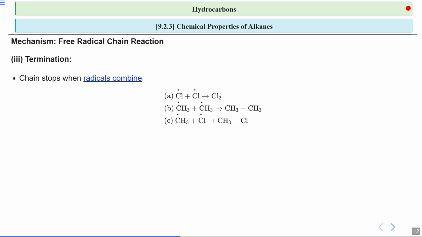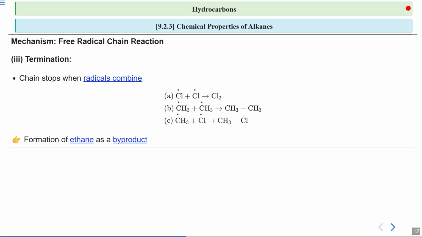So, we can summarize the identity proofs. For initiation, we have the radical only on the right hand side, that is, on the product side. For propagation, we have radicals on both the reactant and product sides, and for termination, we have it on the reactant side only. Got it?